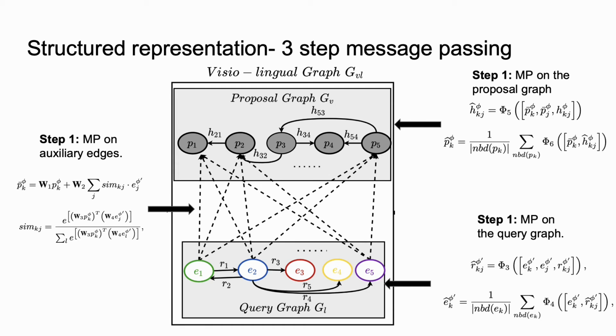We then construct a larger Visio-Lingual graph after adding auxiliary edges from the query graph nodes to the proposal graph nodes, and then learn the representations of the nodes by a three-step message passing. The updated representations of the query nodes are then scored with the representations of the region proposals to localize the corresponding objects.